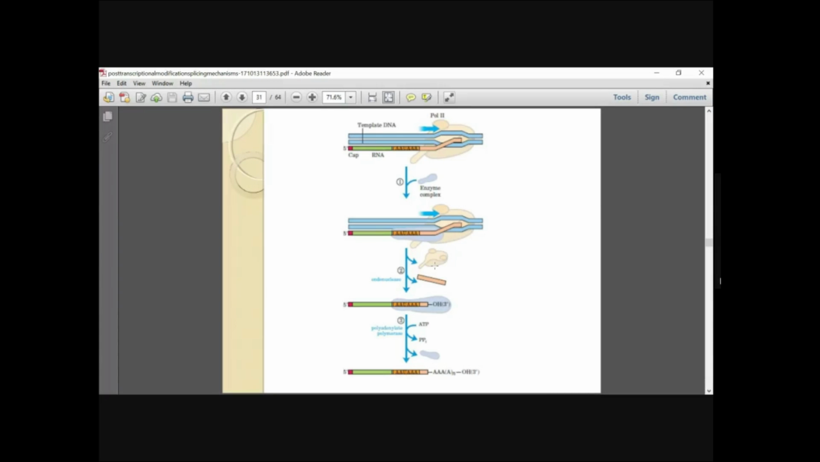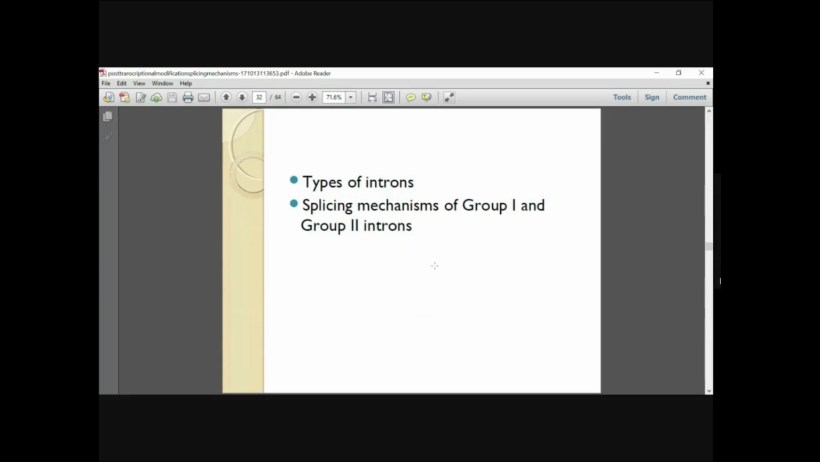This is how the process takes place. It shows how the polymerase comes and binds, and how the cleavage takes place. The endonuclease acts and removes the sequence, and then the adenosine residues are added to form the poly A tail.